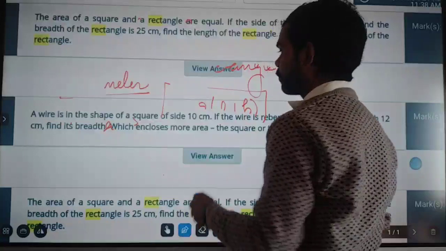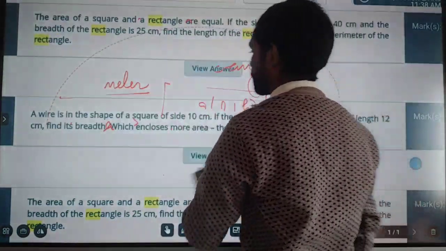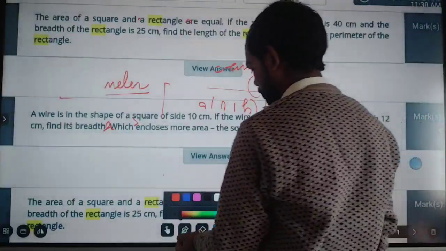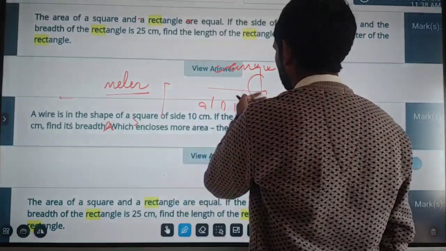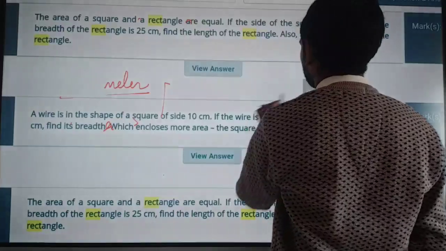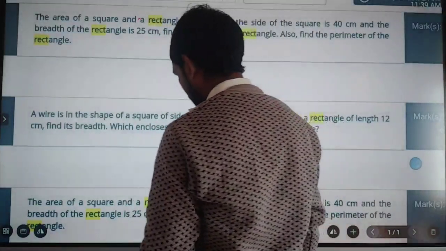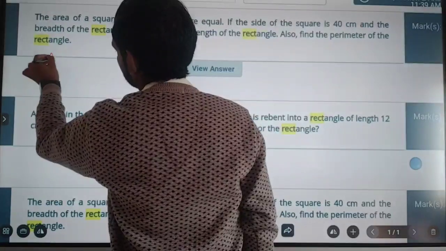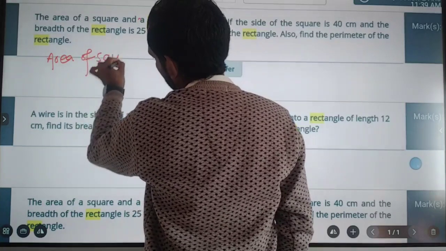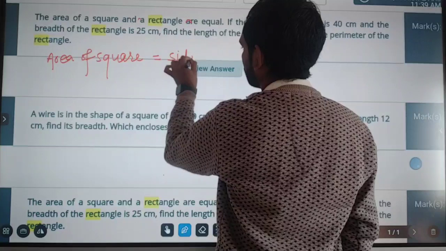So first of all we find the area of the square.